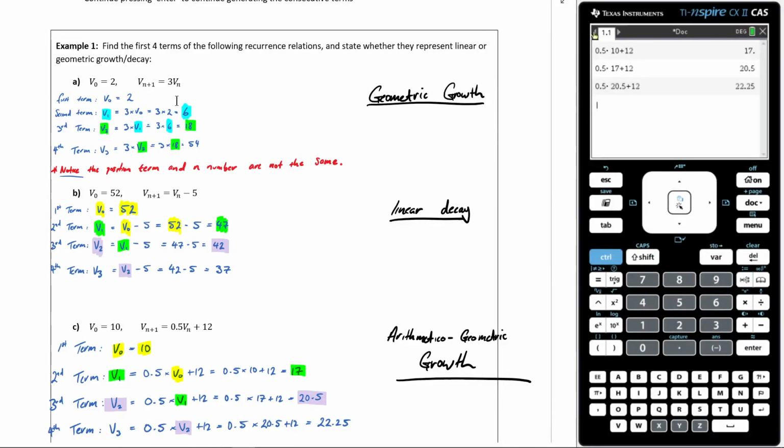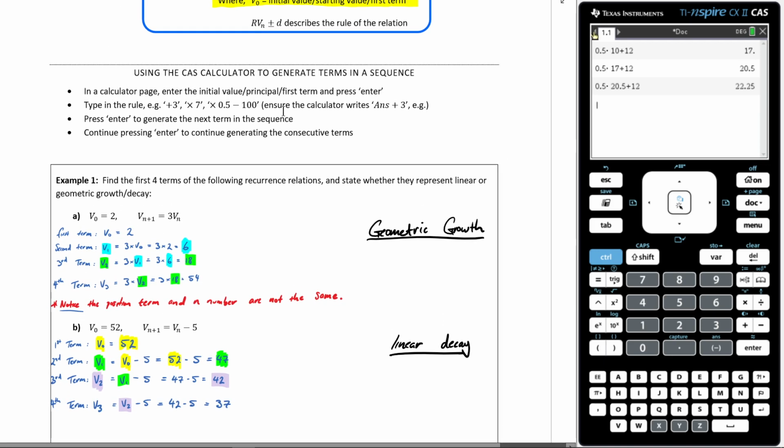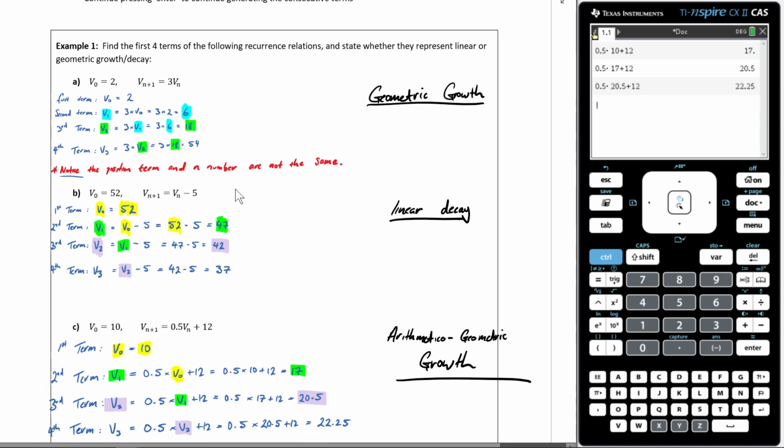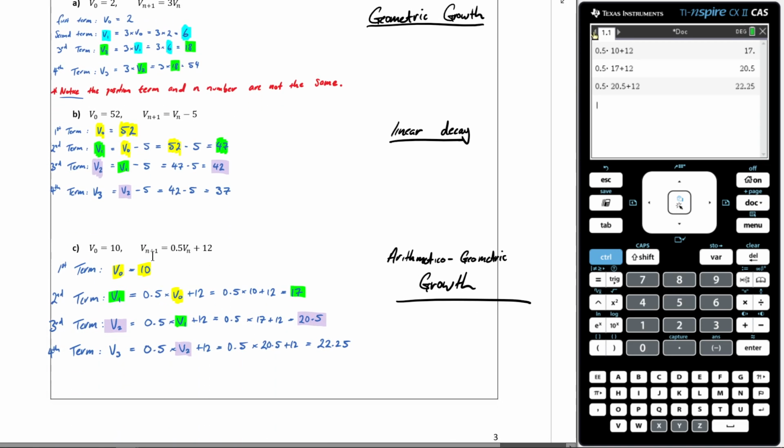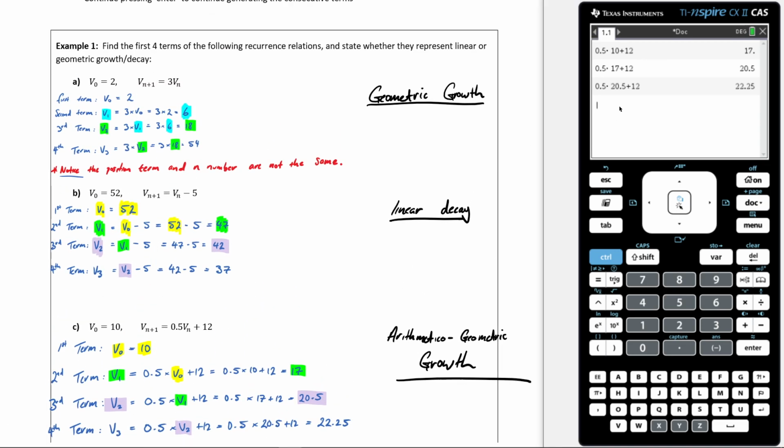All right, so we have just worked through example 1 here, and what we did is we did recursion by hand, which is sometimes necessary. Sometimes in an exam, they'll say, show the recursion of this relationship and want you to do it by hand. But other times you can use your CAS calculator to do it. But to use your CAS calculator, you need to make sure that you follow these steps here, very carefully, because it's easy to mess up. So let's see if we can do all of these by the CAS, and we'll do it nice and quick.